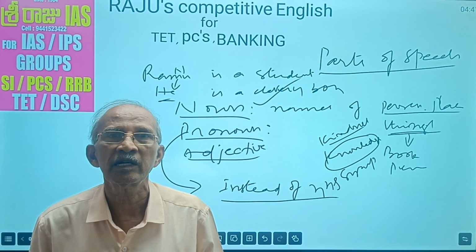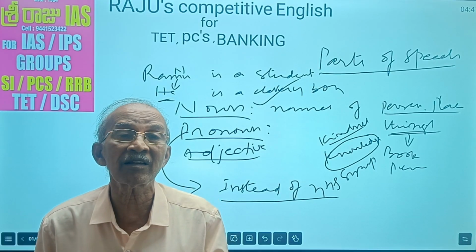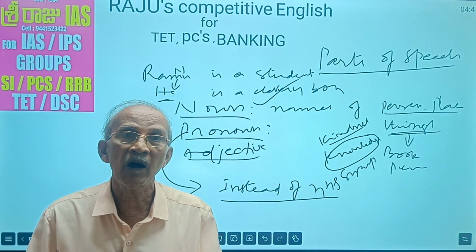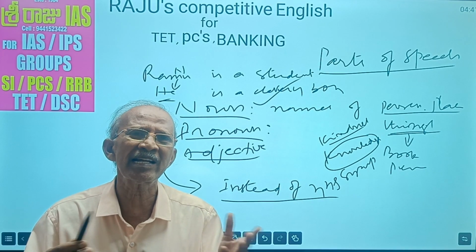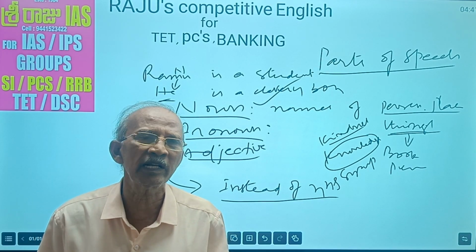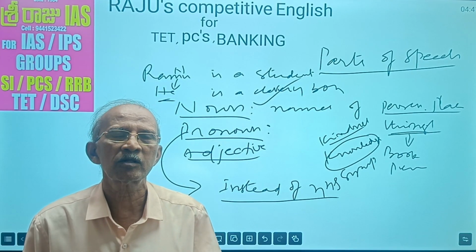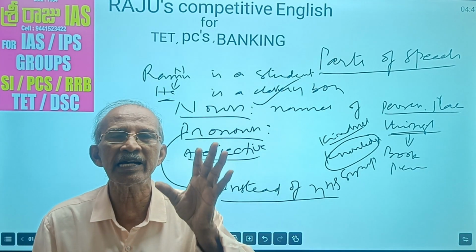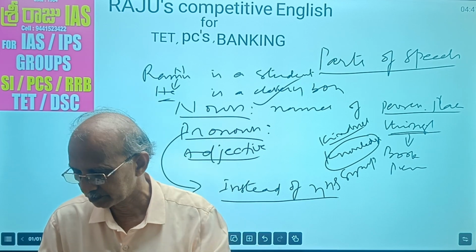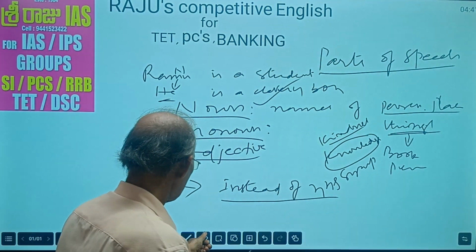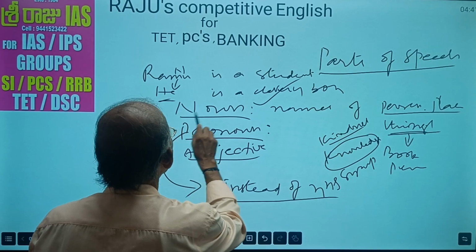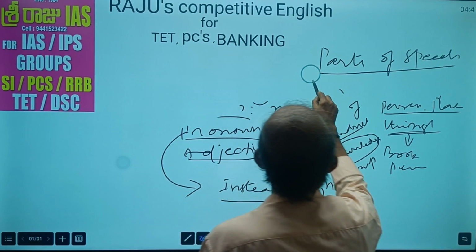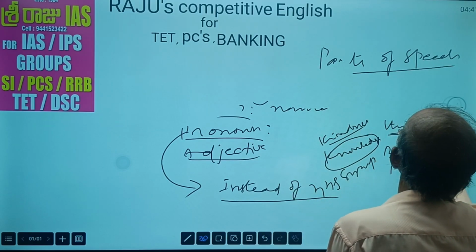Okay? Pronouns. He, himself. She, herself. They, themselves. I, myself. So all these different kinds of pronouns are there, so that we don't need to repeat nouns. It takes much time. So pronouns are used instead of nouns. Okay, clear? Noun and pronoun are over. Now let us go for adjective, an important part of speech.